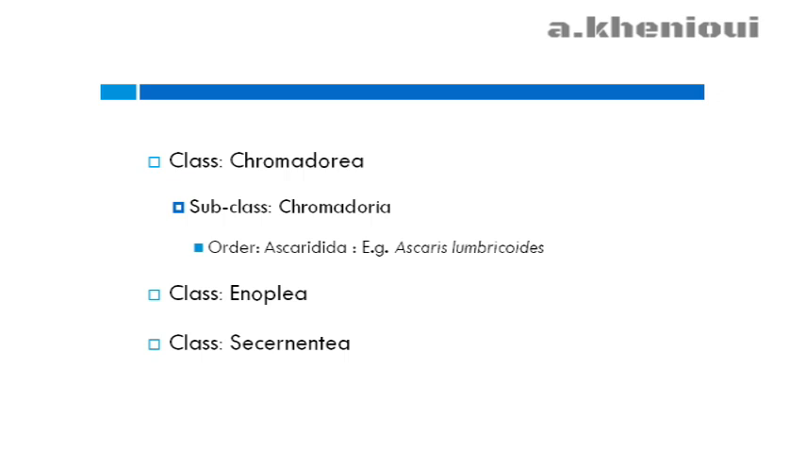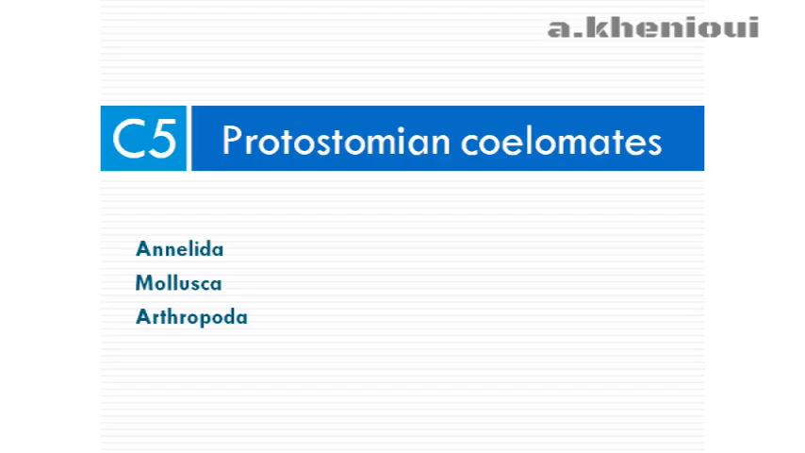Concerning the classification of nematodes, we have three main classes. The class of Chromadorea, in which we have the species Ascaris lumbricoides from the order Ascaridida and the subclass Chromadoria. We have the class of Enoplea and the class of Secernentea. In the next chapter, we will see the protostomian coelomates.